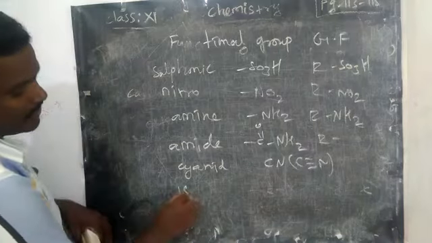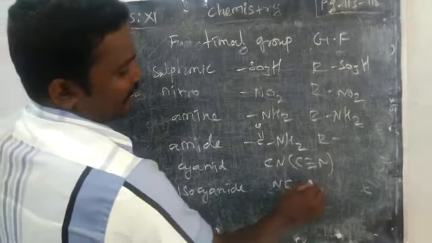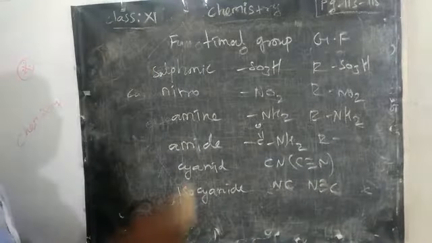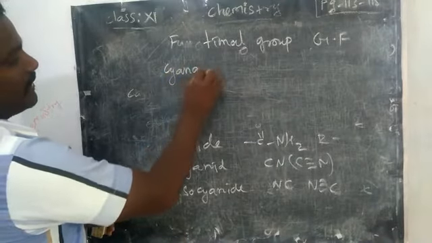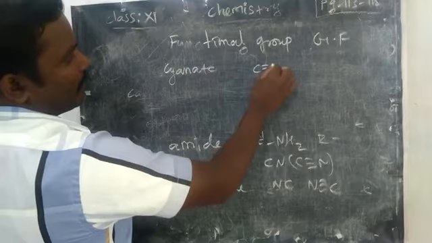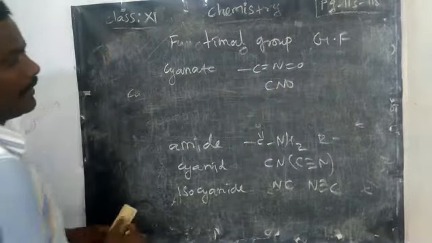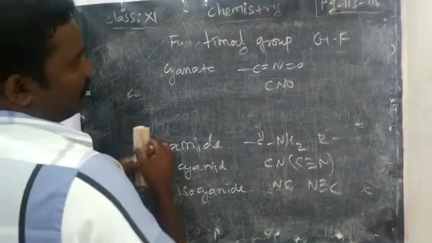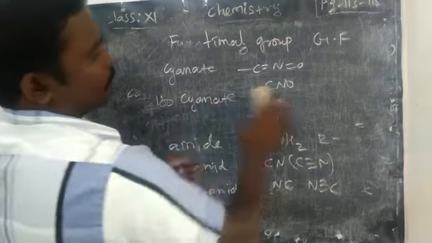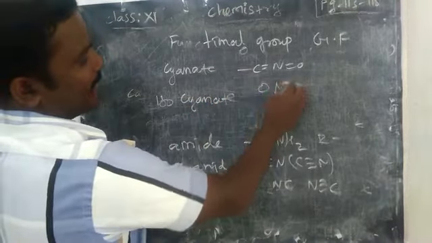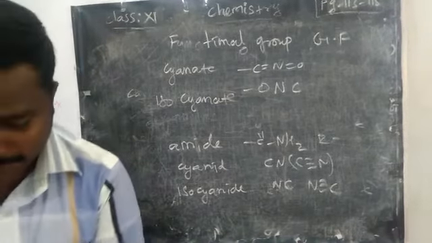Okay. Isocyanide: NC, N triple bond C. Then cyanate. What do you mean by cyanate? With the oxygen, C double bond N group. Okay, simply CNO. Right. Isocyanate means ONC. Okay, so likewise we have given many compounds.